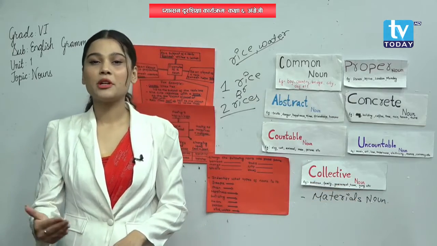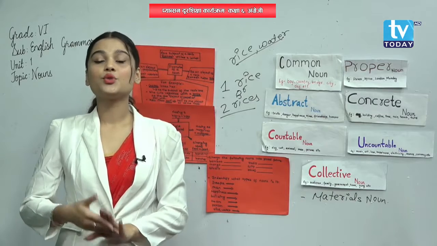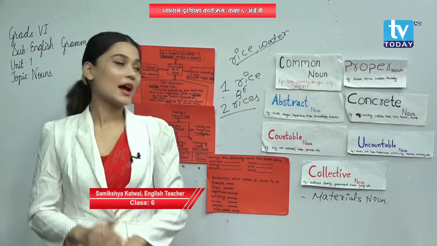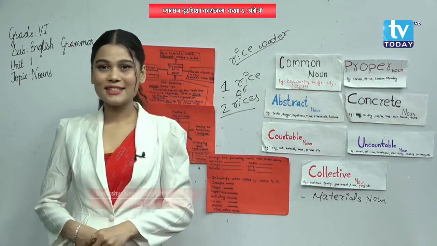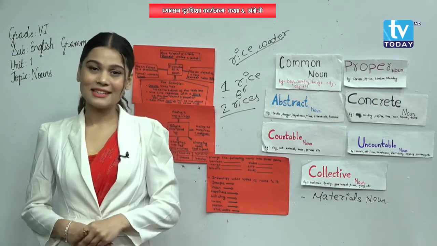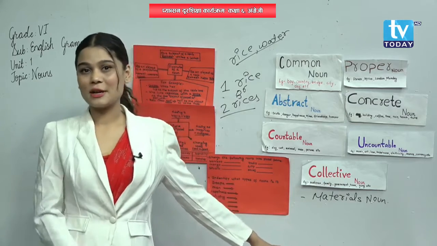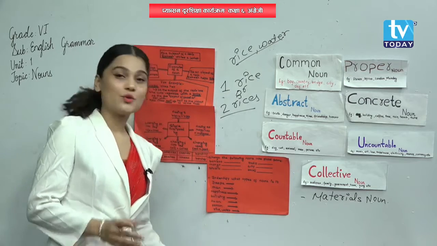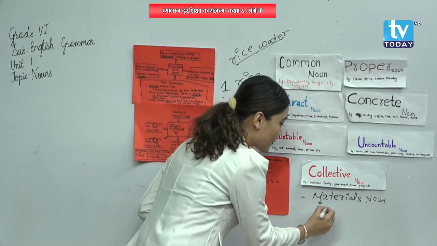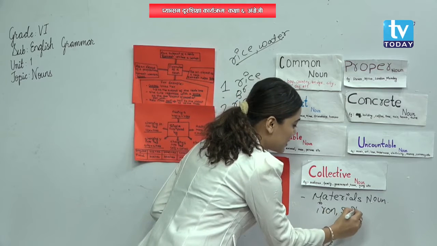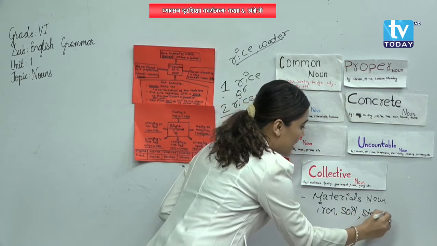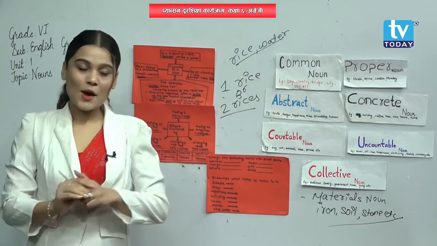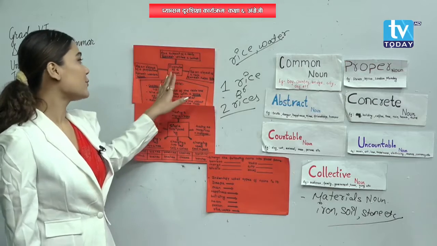More than 2-3 people, more than 2-3 things, more than 2-3 animals, like a bunch of keys, a bunch of woods, they all describe collective nouns. Clear, my dear students? I hope it is clear, right? So the last one, which I have given you as a surprise, is material noun. What are material nouns? The nouns which we find around us, like iron, soil, stone, etc. These are material nouns. Understood? Okay, now let's go to another one, that is the formation of a noun.